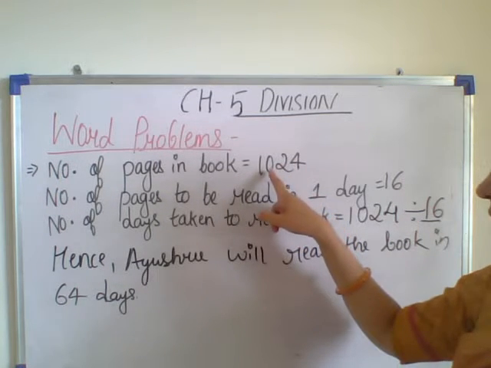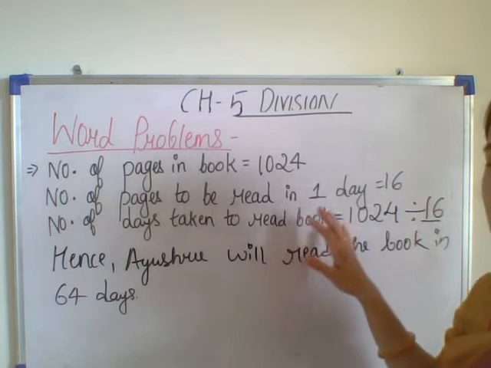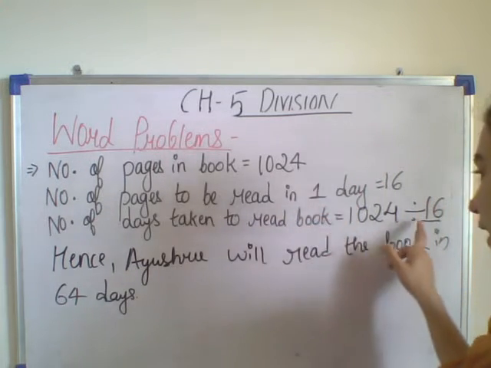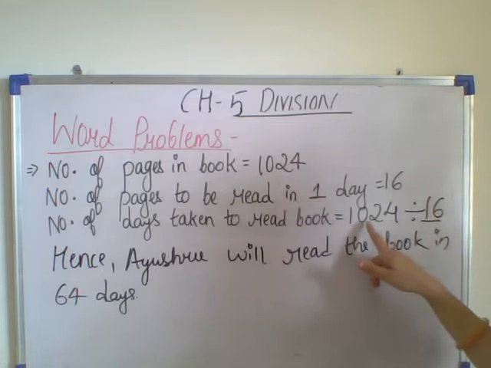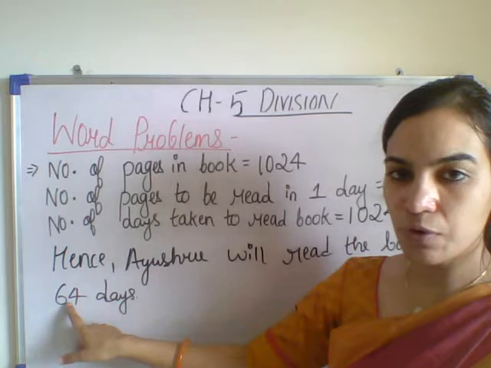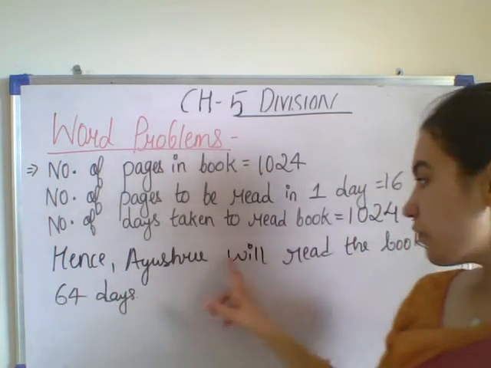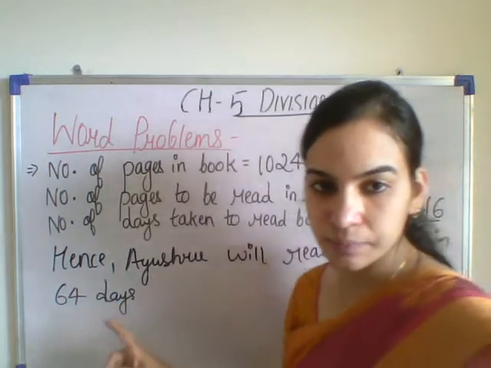So we will be dividing 1024 with 16. As this problem is based on division, we will be dividing it. When we divide 1024 with 16, you will be getting 64. So Ayushri will be reading this book in 64 days.